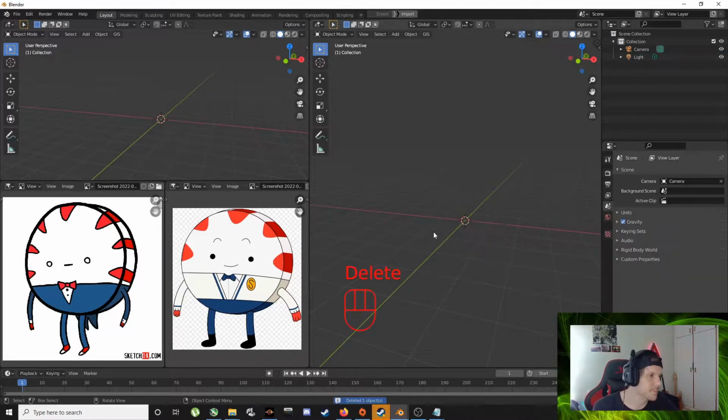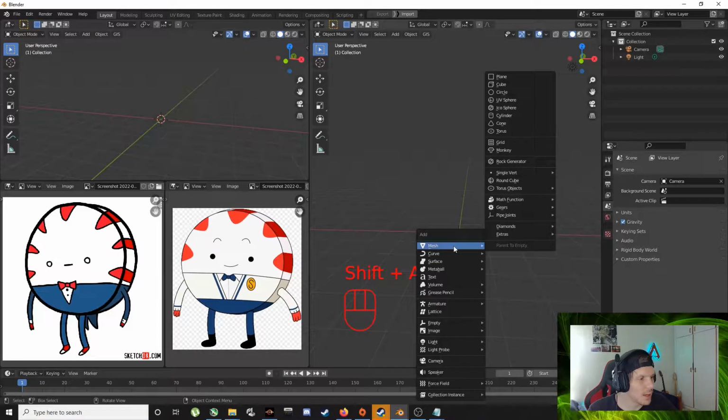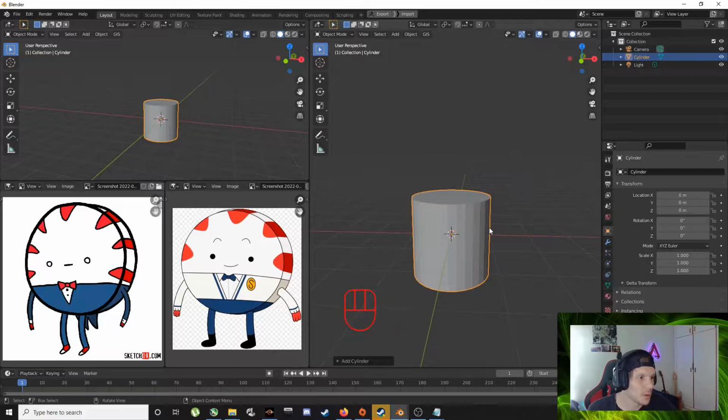First thing, default cube delete. That's like necessary at this point. Shift A, add a new little thing, and we choose, we're gonna add a cylinder. Perfect little begin point. We select it, we'll have this orange outline.